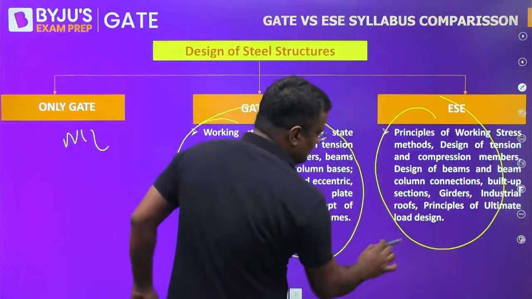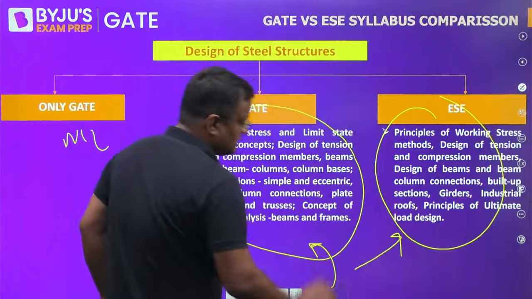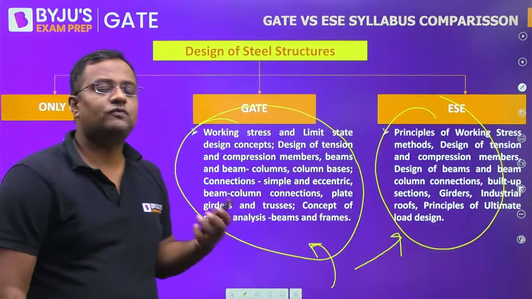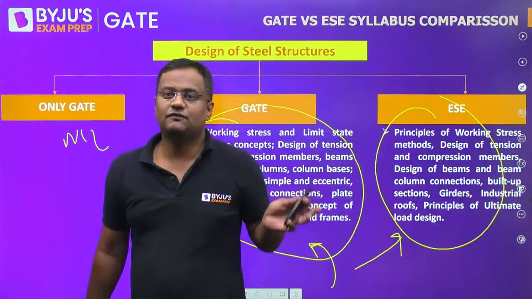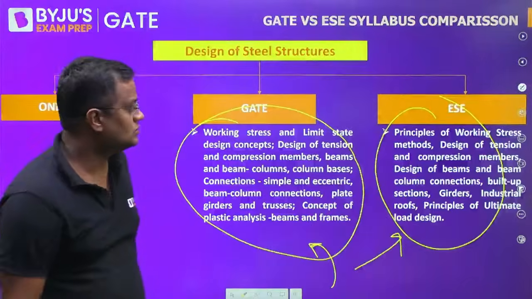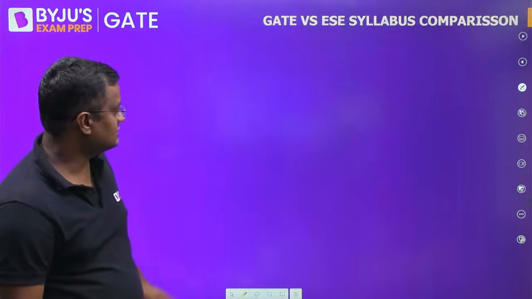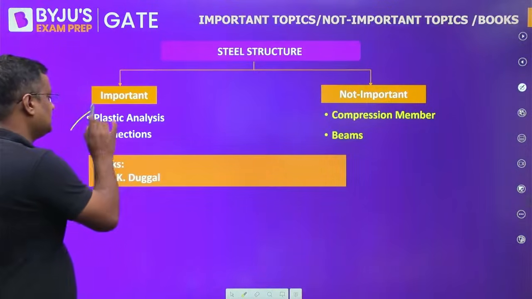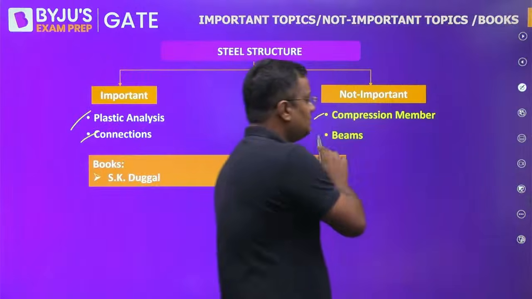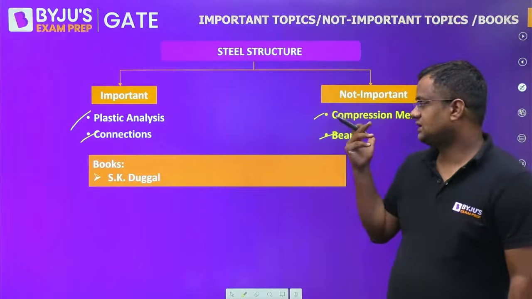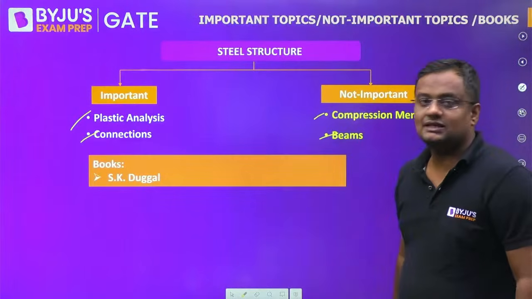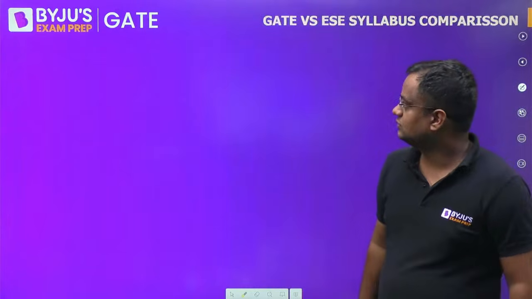This is the official syllabus of ESE. This is the official syllabus of GATE. Type of questions may be different, but syllabus is almost similar. Now for steel structures, this is important and non-important. Plastic analysis and connections are important. Compression members and beams are not that important, particularly in subjective exams. S.K. Duggal is the best book, you know this.